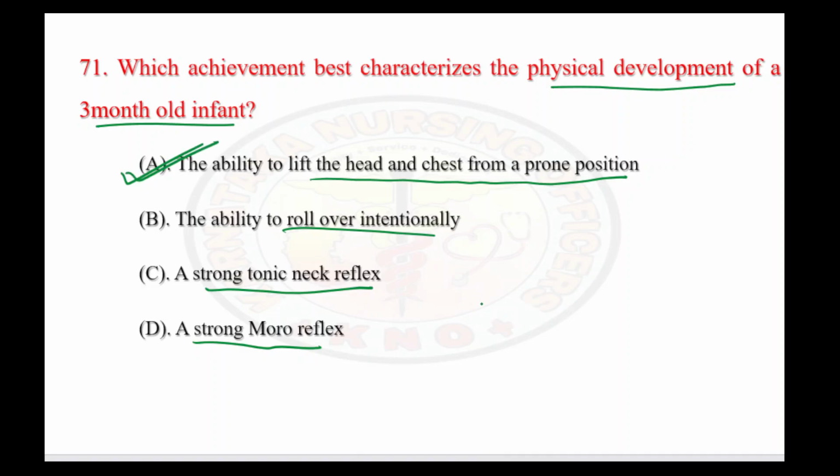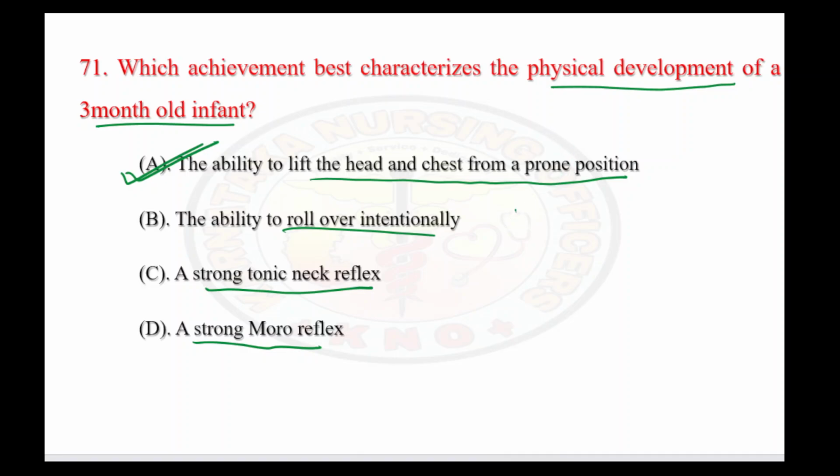In this, the child will be getting head holding. A little bit of head holding will happen. Because of that, whenever the child is in prone position, the child will lift the head and chest from the prone. So that is the physical development milestone which you are going to see in a 3-month-old child. If you see the B option here, rolling over.